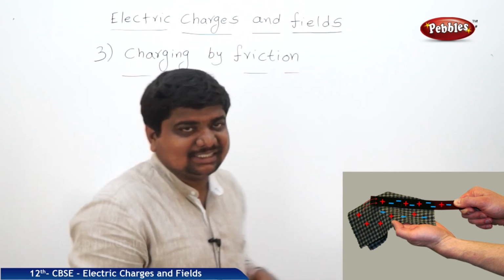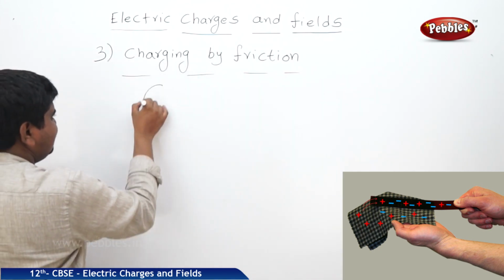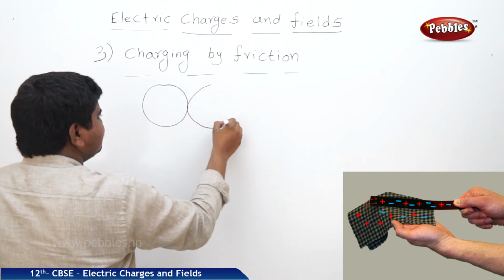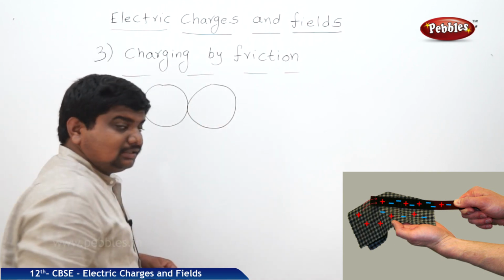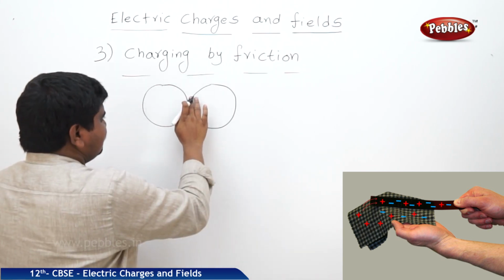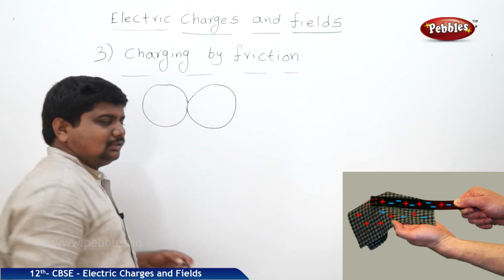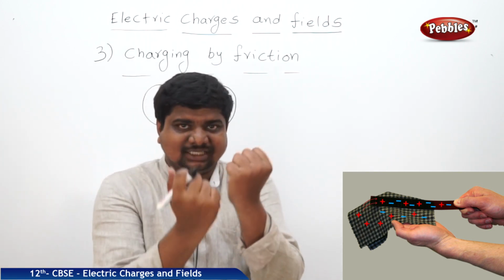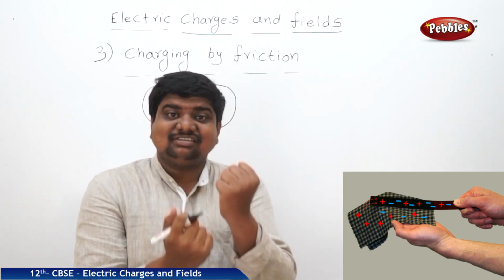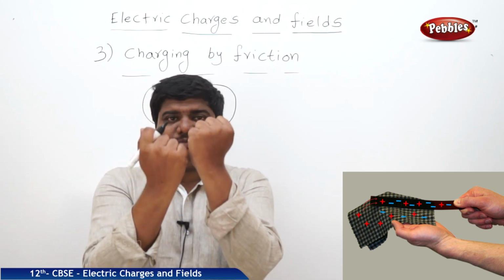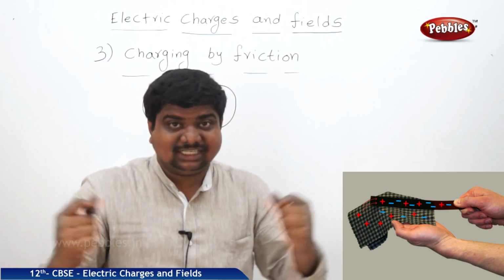The diagram will be like this. This is one body, this is another body. These two bodies and the surfaces will be close to each other, and these two are rubbed together. In case of rubbing, frictional force always opposes the relative motion between the two surfaces. We know that.